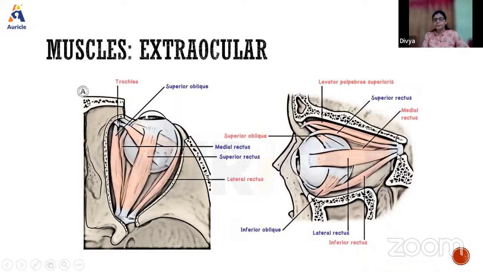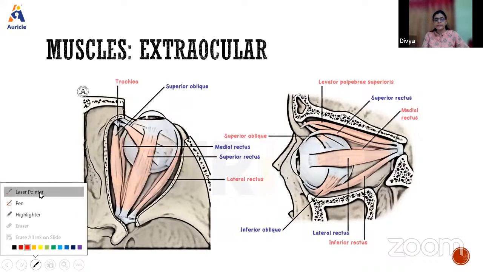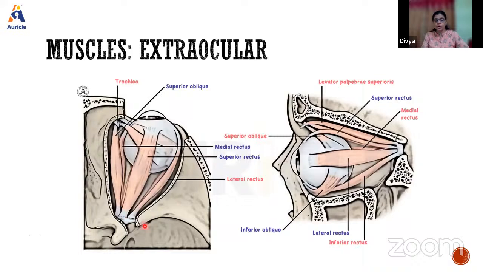Here you can see this is the tendinous ring of Zinn. All the muscles, especially the recti muscles, have a common origin, that is the tendinous ring of Zinn. The tendinous ring of Zinn is present near the superior orbital fissure, and all these muscles originate from this tendinous ring. Lateral rectus has 2 heads of origin. That is one thing you need to remember.